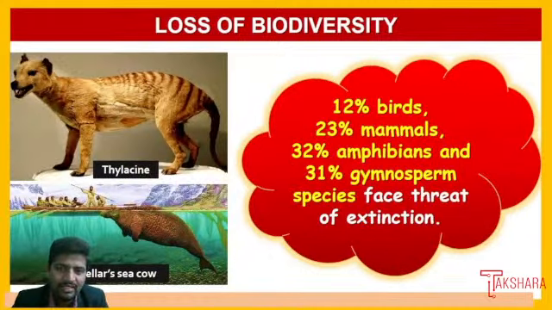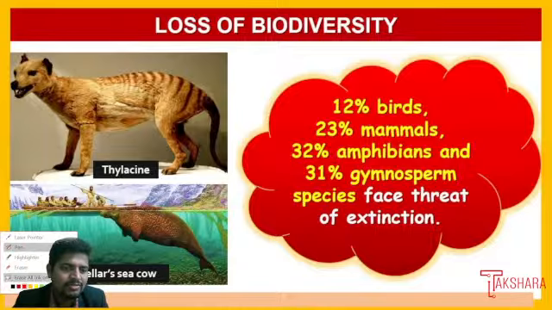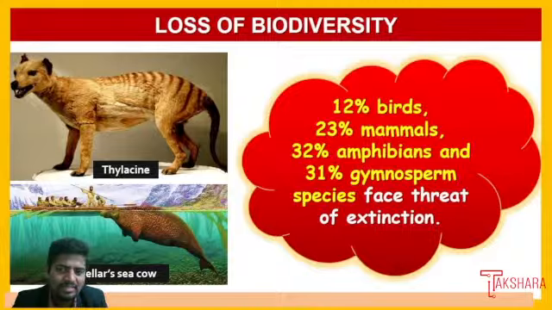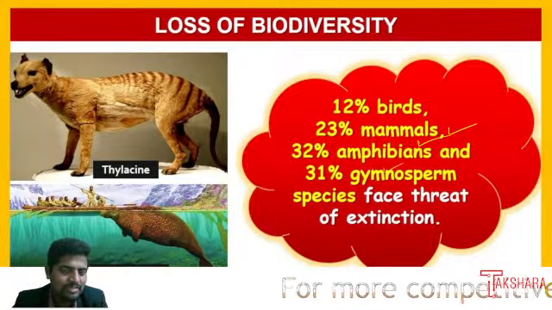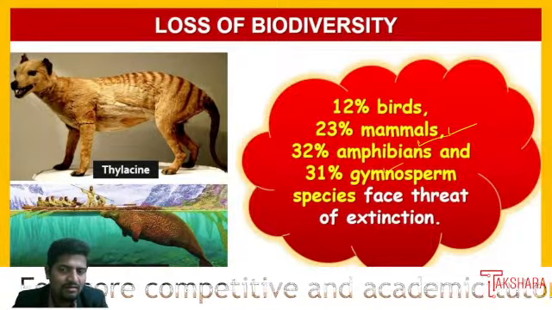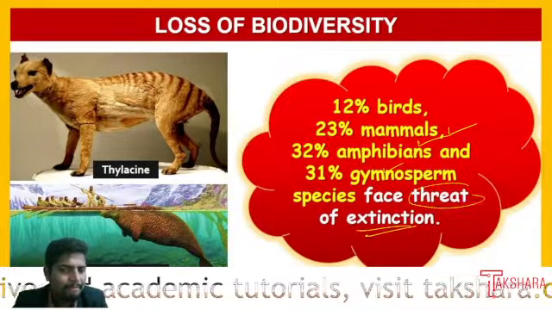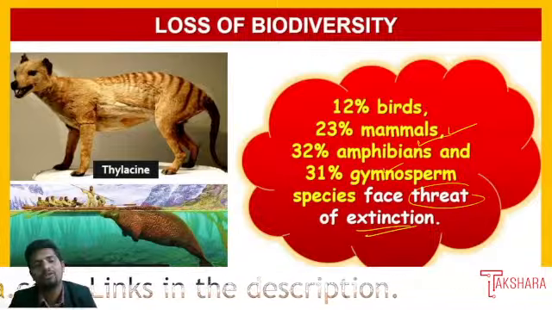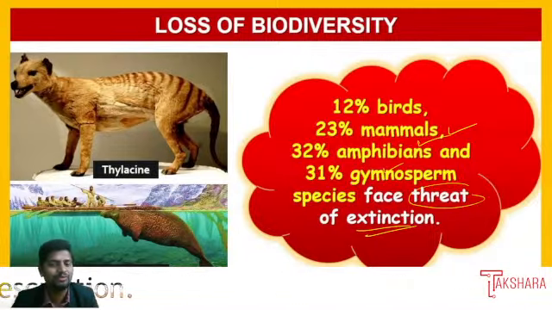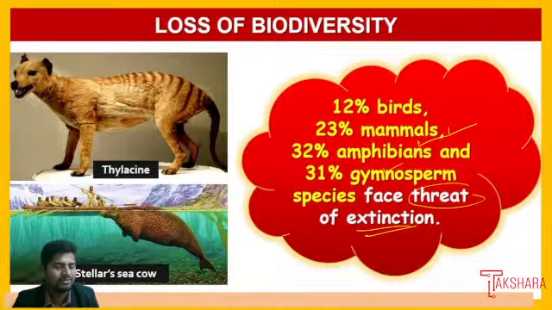Nearly 12% of birds have become extinct, and 23% of mammalian species too, along with 32% of amphibians and 31% of gymnosperm species; all are facing some kind of threat of extinction. Taking the present count, nearly 12 to 23%, along with 32 and 31%, of all categories of organisms face some kind of threat.